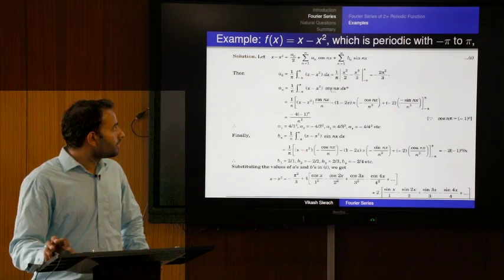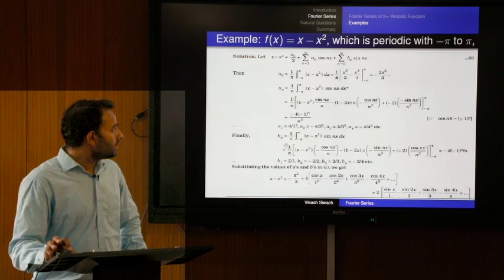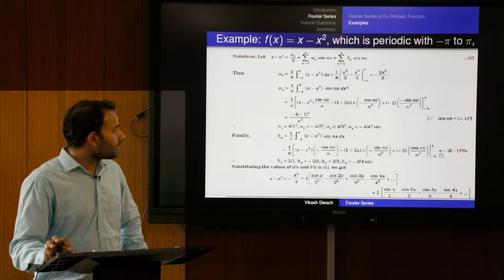A n: we multiply the function with cos nx, integrate, and multiply with 1 upon pi, and we get a n. So, this is a simple mathematical calculation. B n, by Euler formula: multiply the function x minus x square with sin nx, then integrate and then multiply with 1 upon pi, and we get b n.